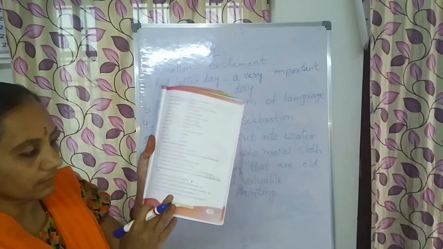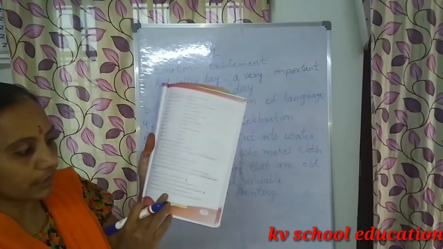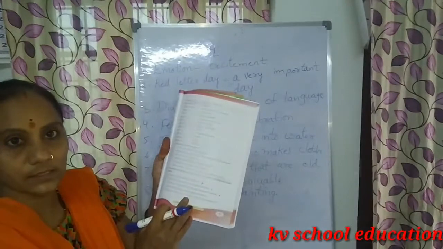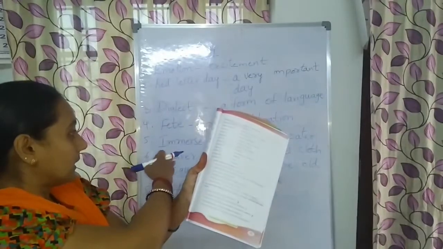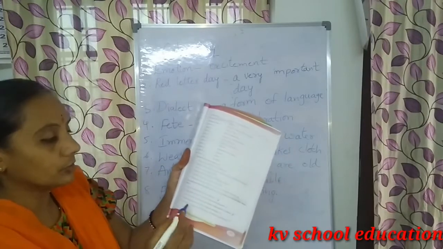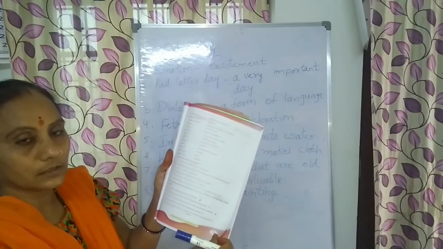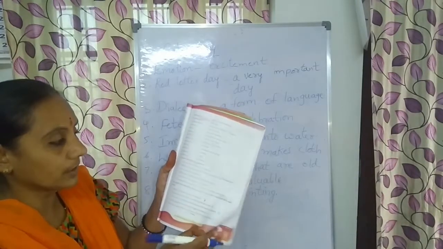We can see a large number of antiquities in the Salarjung Museum. Yes. Already I just told you antiquities means things that are old and valuable. So you can find these old and valuable things in the Salarjung Museum. Now turn the page.